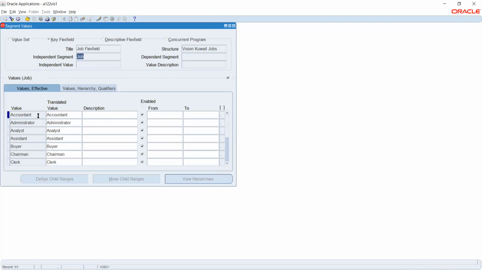So if I want to add any new value, I'll click this and press Control Down Arrow. This will allow me to create a new record. Unless I create the records here, I'll not be able to select or enter any details in the job field or the job definition that we were doing in the earlier step.